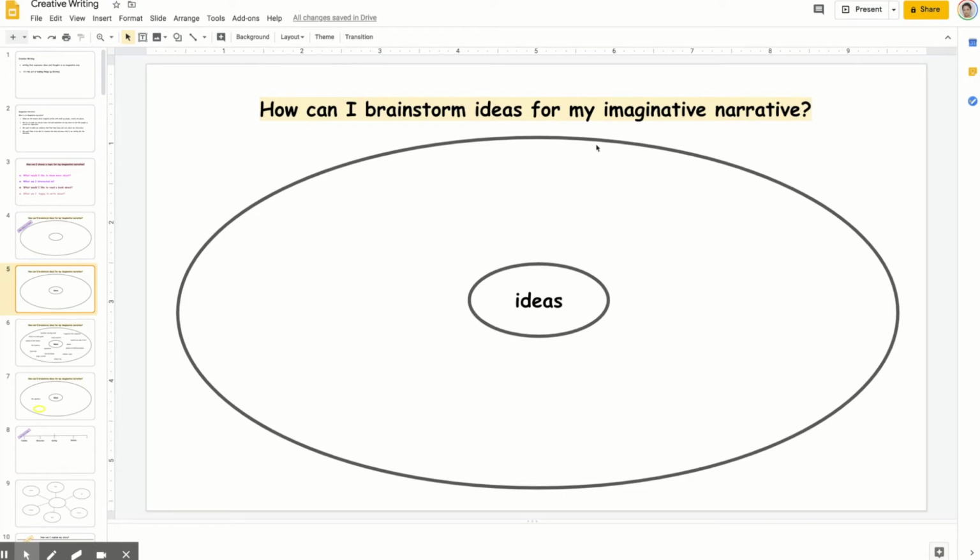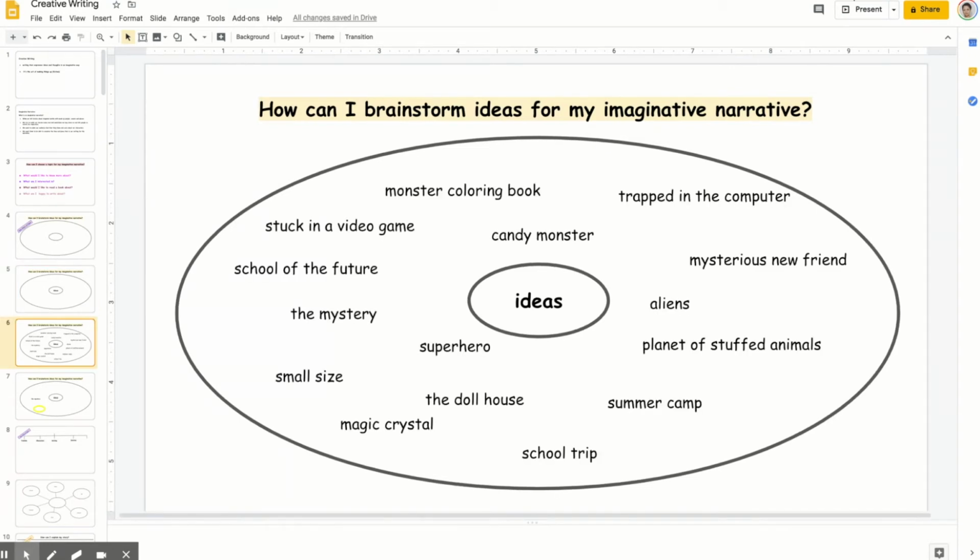I'm going to share some of the ideas I came up with. Feel free to borrow them if you would like to. These are a few ideas I came up with, so let's quickly talk about a few of them. So over here, monster coloring book. This was an idea I came up with. What if when you're coloring something in your coloring book, it comes to life? This was kind of inspired by Goosebumps. It comes to life at night and it does mysterious things in your house. So I was thinking, maybe that would be an interesting idea for a book.